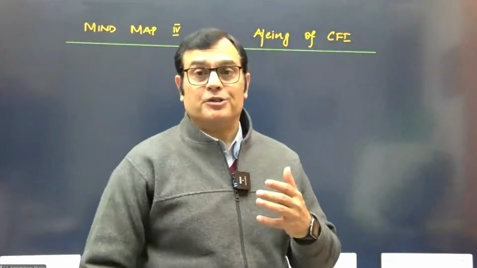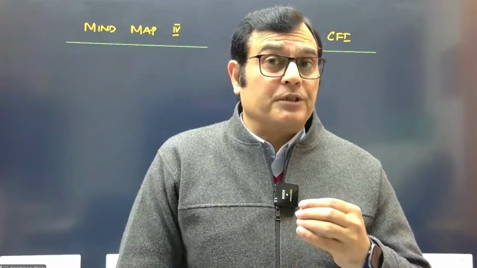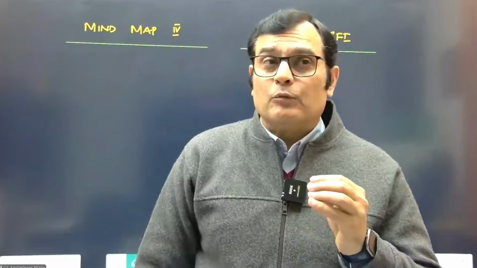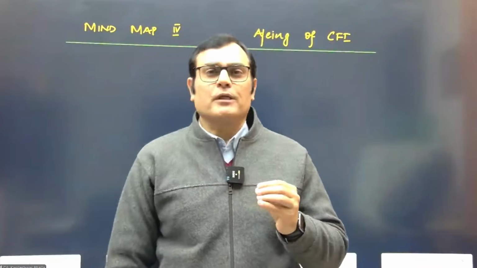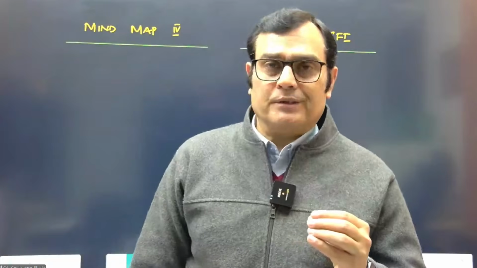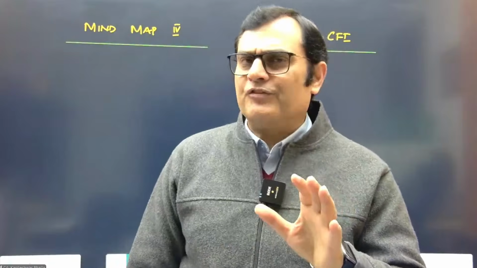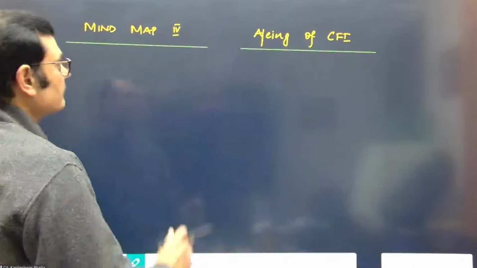First, let's talk journal entries, and then we can talk of different kinds of compound financial instruments. What we need clarity on is, when you consider the financial liability element in the CFI, which elements do you consider? Do you consider interest? Do you consider principal or not? So first, let's talk journal entries.